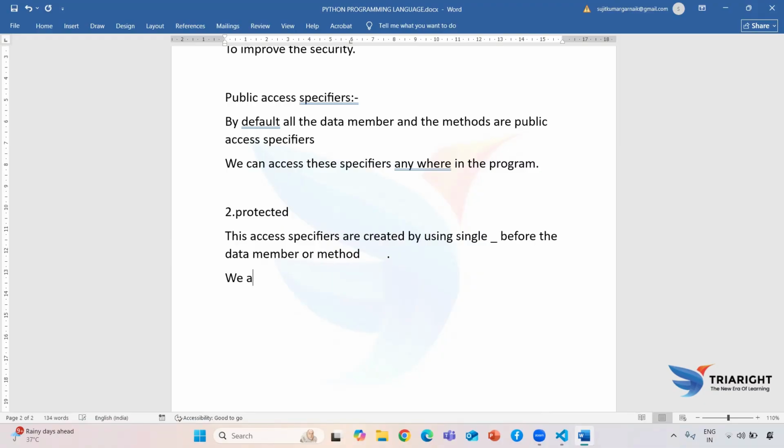We can access the protected specifiers inside a package only. I'll give a note point on that to remember: what is a package? A package is nothing but a collection of Python modules. What is a Python module? We can say Python files.